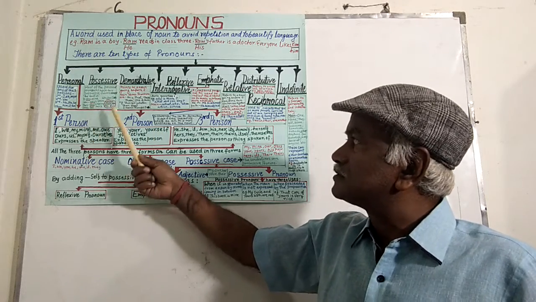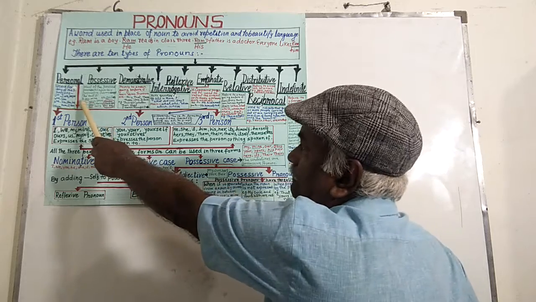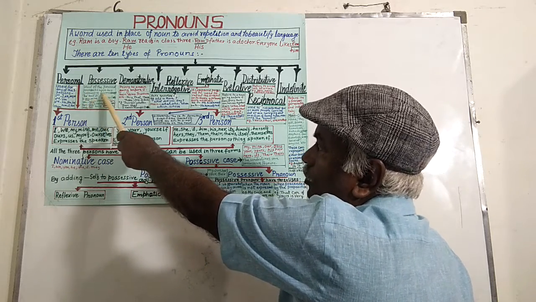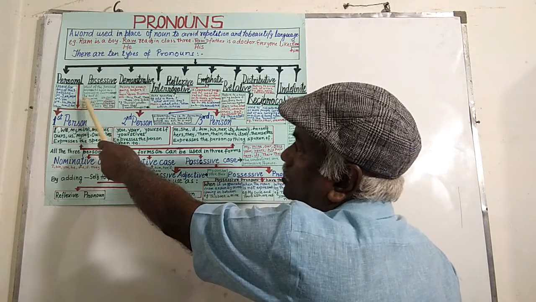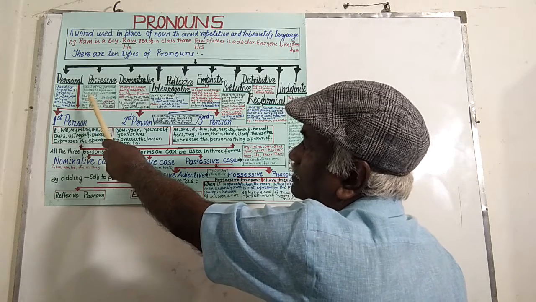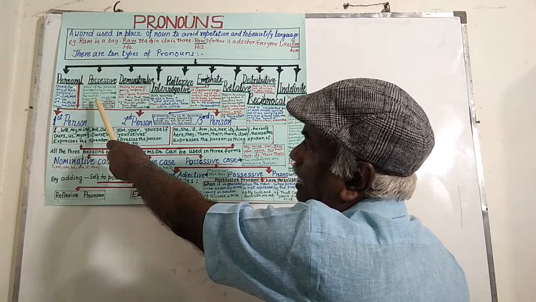Possessive adjectives, for example, have two forms. For I, it is my and mine. For we, our and ours. You, your and yours. They, their and theirs. She, her and hers.